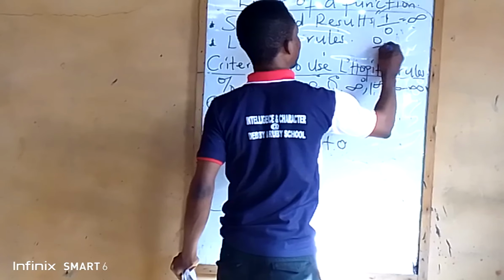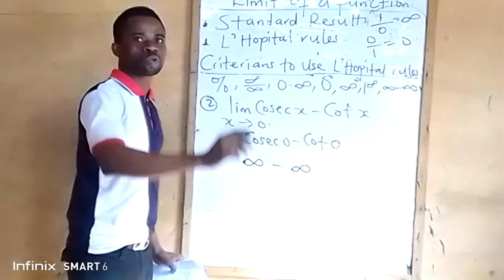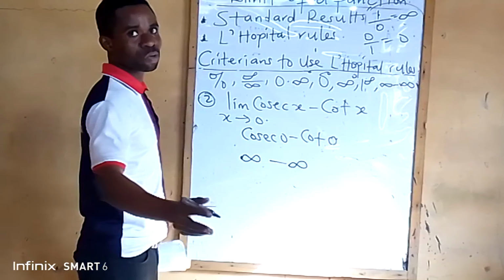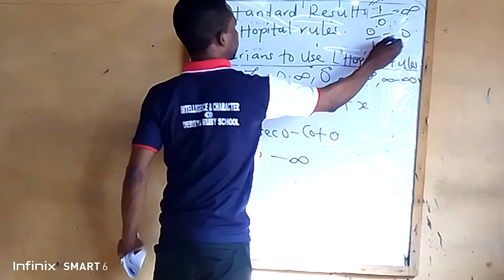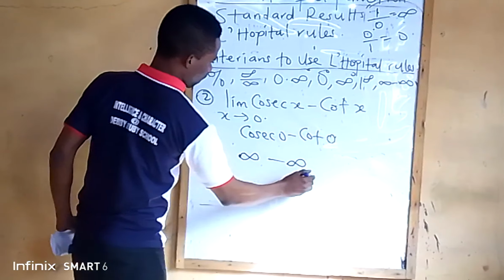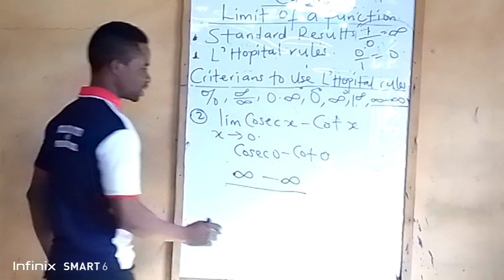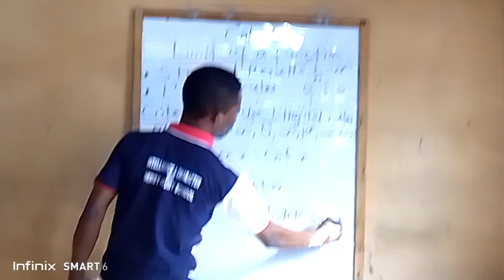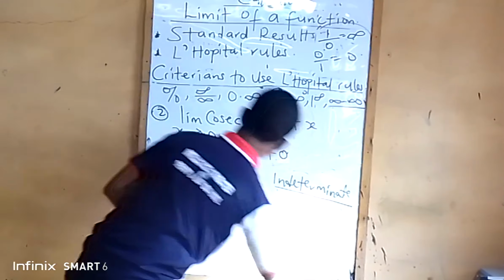Why is 0 divided by 1 equal to 0? Because cosec is 1 all over sine, and 1 all over sine 0 is 1 all over 0, which is infinity, while 0 all over 1 is 0. So this expression is infinity minus infinity. It is indeterminate, so you cannot stop here. That means you can apply L'Hopital's rule.